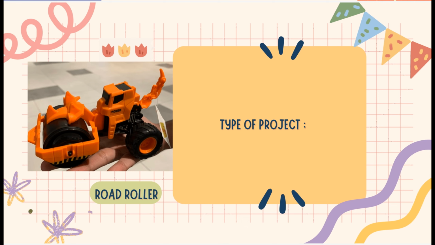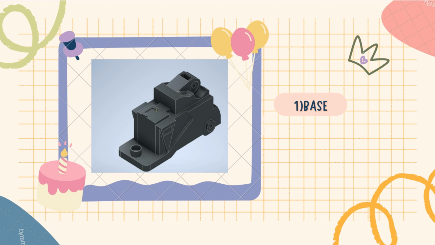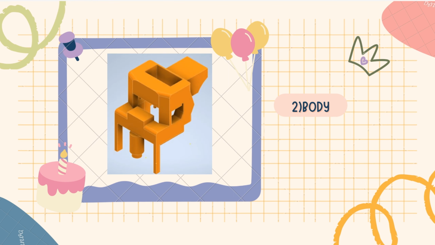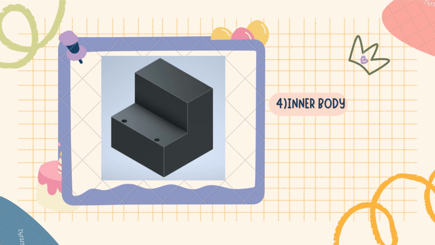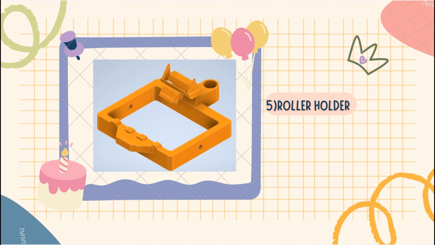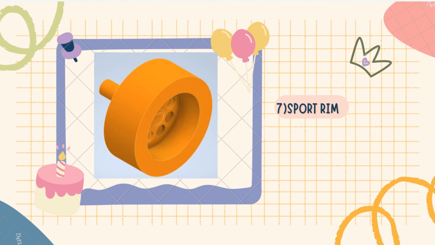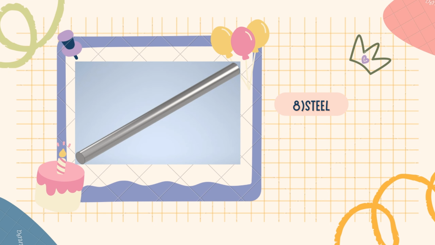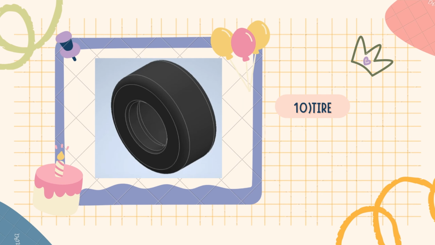The type of project that we chose is toys, which is a road roller. Here we have 10 parts after we open the project one by one, which are base, body, bolt, inner body, roller holder, roller, spot rim, steel, tail and tire.